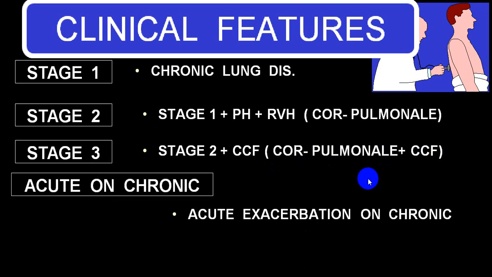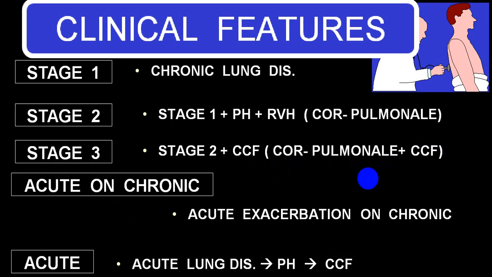And in an acute one, the person doesn't get a chance to undergo changes in the right ventricle. So the person will have an acute lung disease like pneumothorax or massive pulmonary embolism, which will suddenly develop severe pulmonary arterial hypertension. And before the ventricle starts getting compensation, there is decompensation and the person goes into acute right ventricular failure, or what we call congestive cardiac failure. We'll call that acute cor pulmonale.